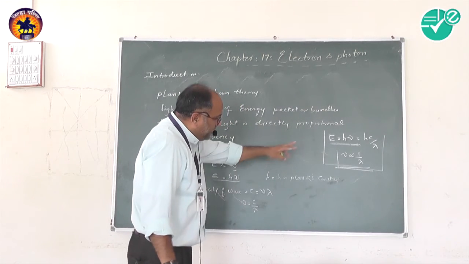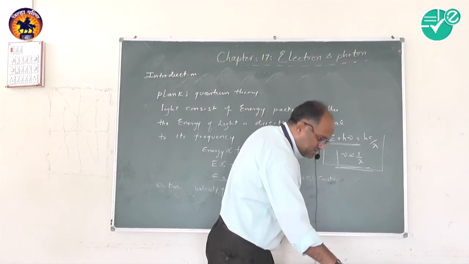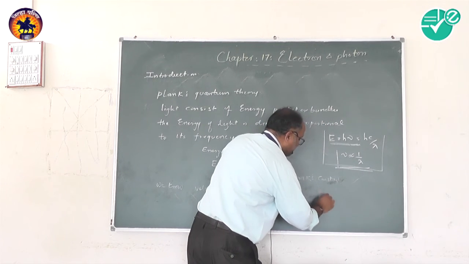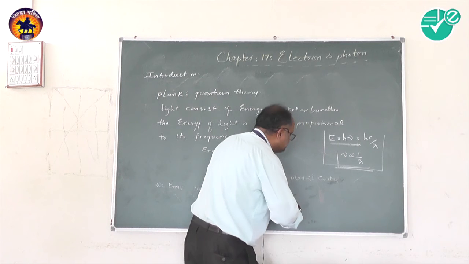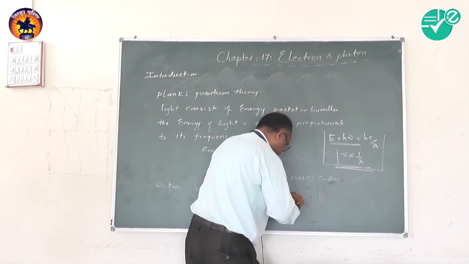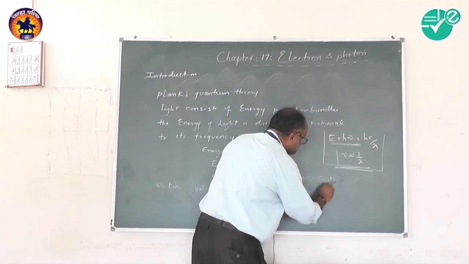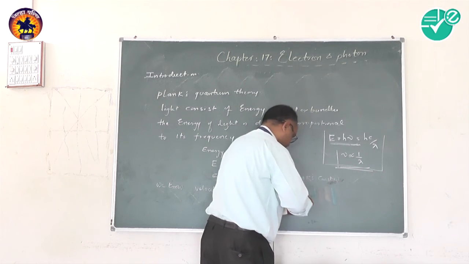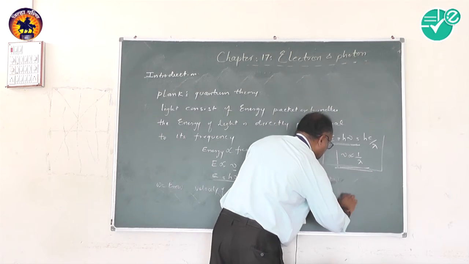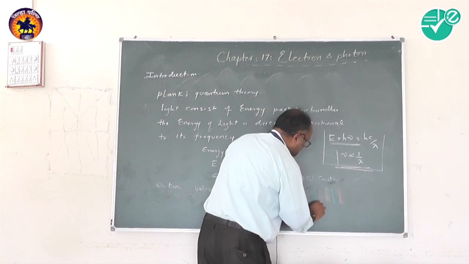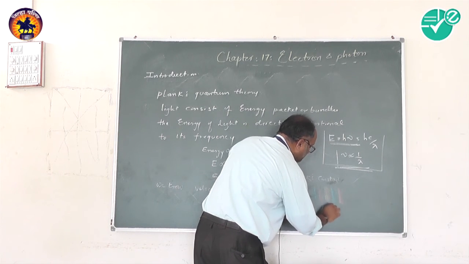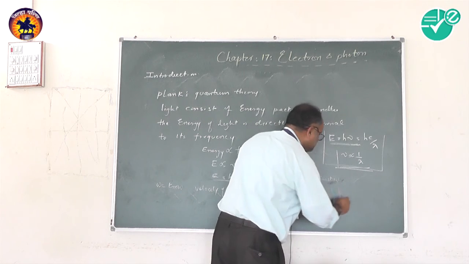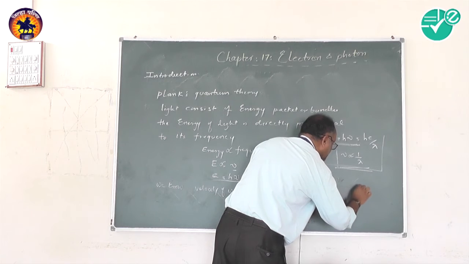Now, if we apply this concept to the spectrum, the visible spectrum has violet, indigo, blue, green, yellow, orange, and then red.